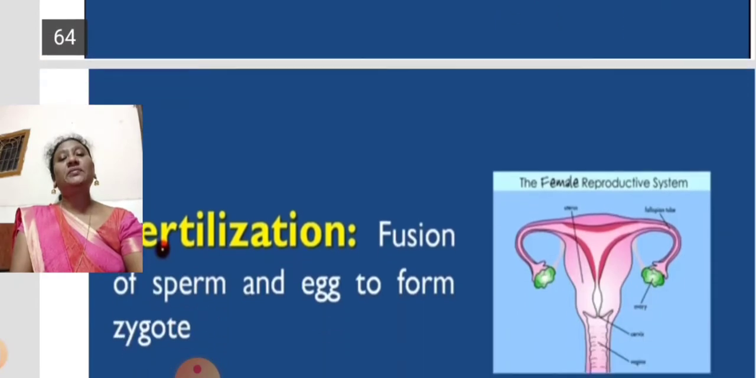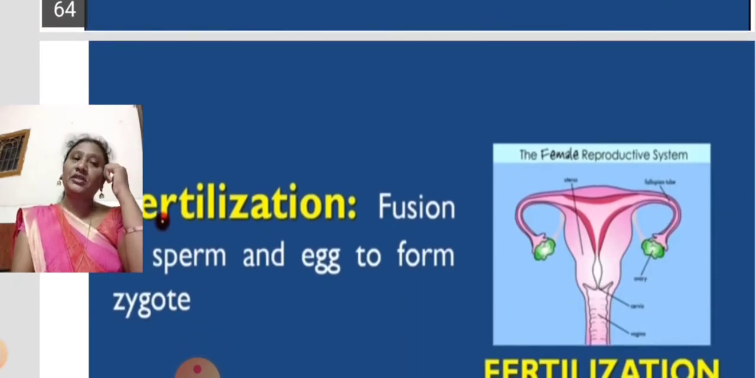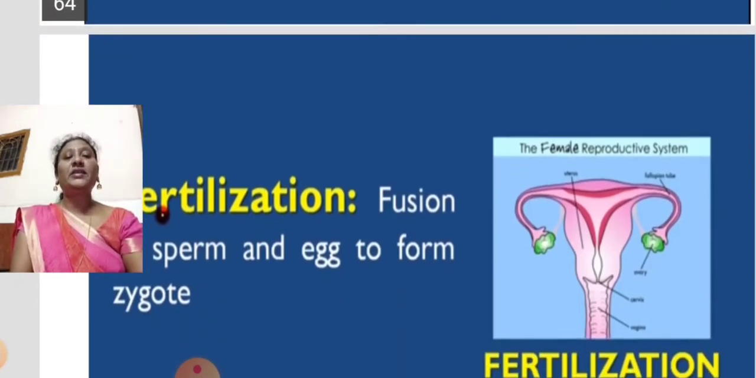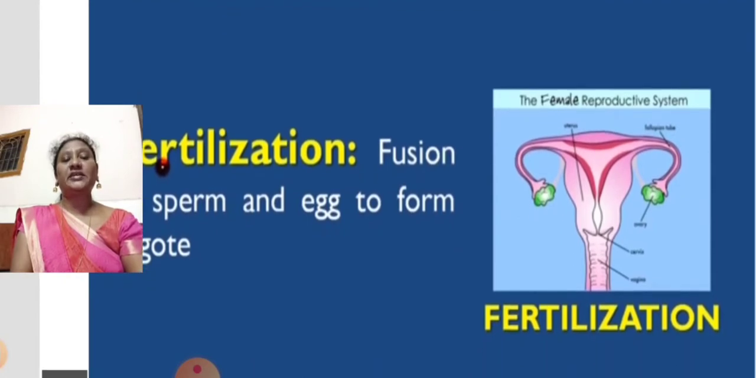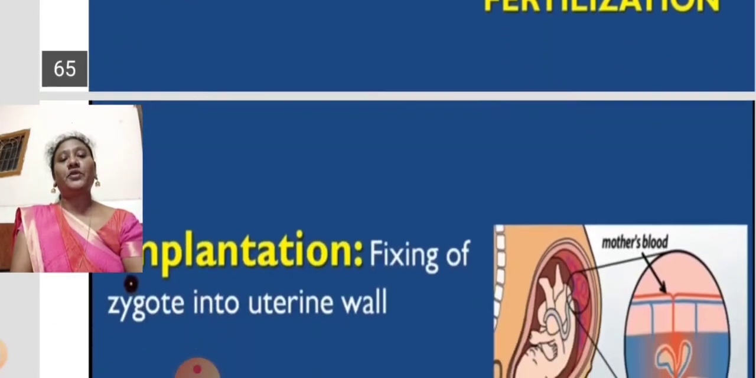Fertilization is the process of fusing of male and female gametes. The process of fertilization takes place in the oviduct or fallopian tube.